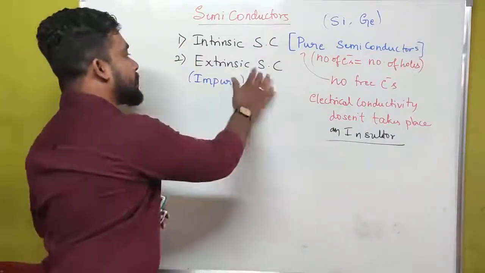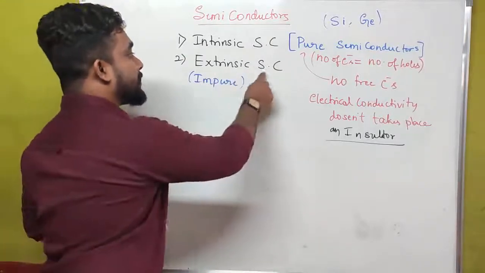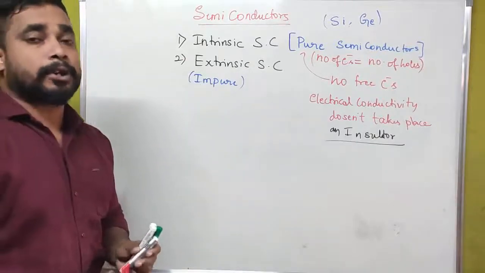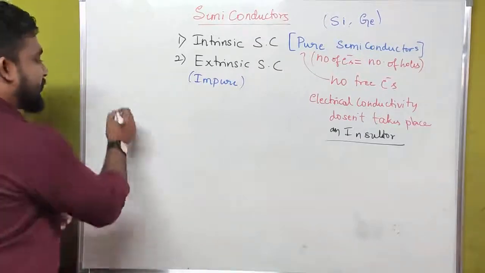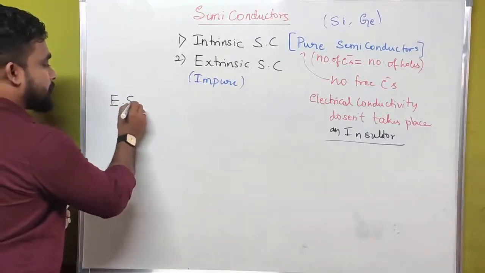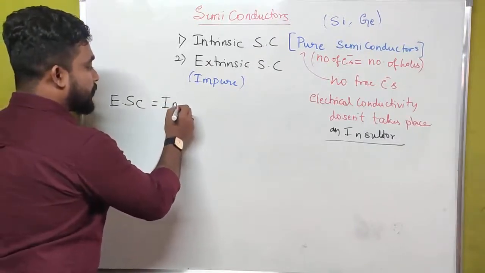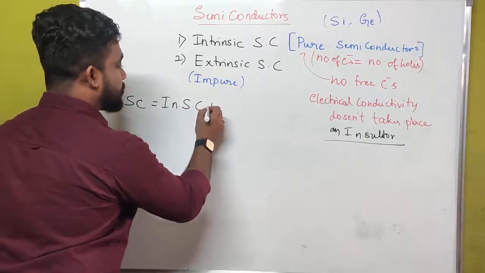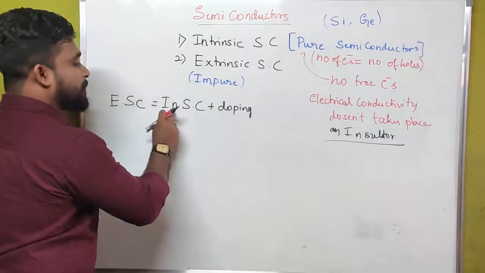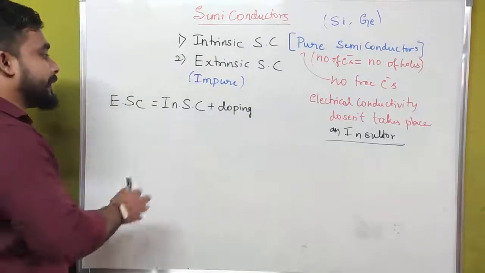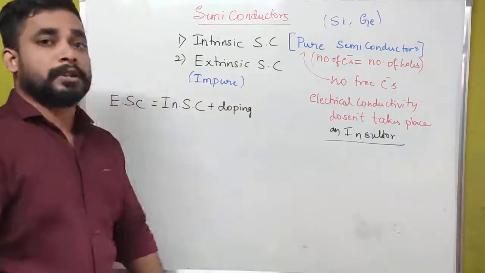Then how can we achieve an extrinsic semiconductor? We can achieve it by the concept of doping. Extrinsic semiconductor means intrinsic semiconductor plus doping. If we do doping to the intrinsic semiconductor, then only will we get an extrinsic semiconductor. What is the meaning of doping?